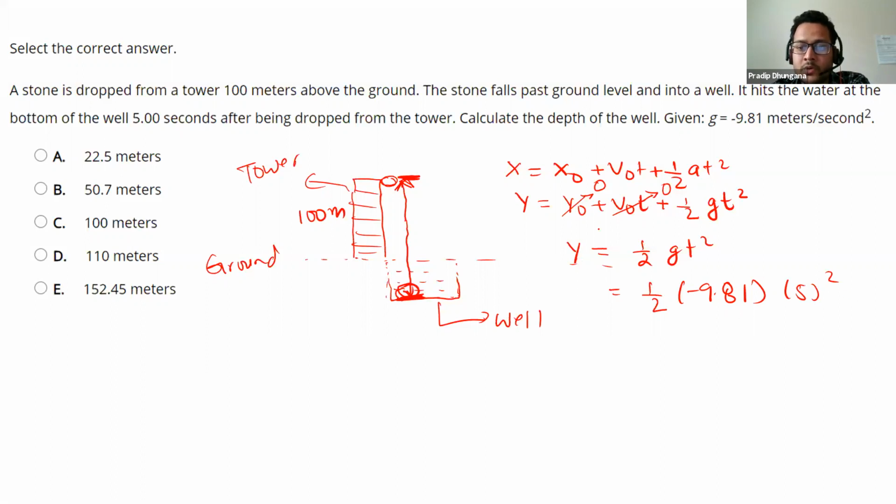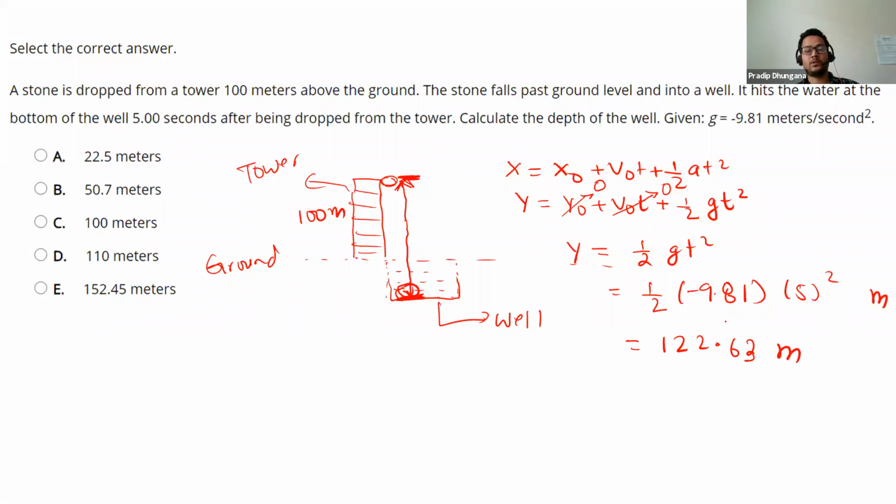The unit for displacement is meters. Whenever you calculate displacement, at the end you can ignore the negative sign, since you are calculating height. 5 squared is 25. 25 times 9.81, divided by 2, becomes 122.625, which is about 122.6 meters.